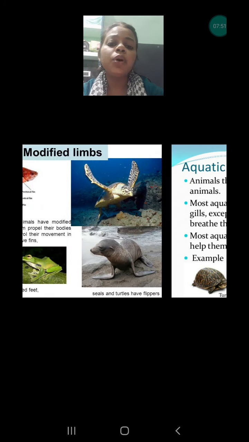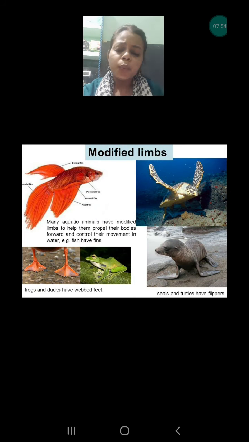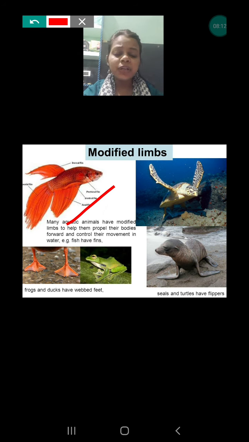Now we are going to talk about the modified limbs. What are the limbs? Limbs, in simple language I told you, can be the hand or leg. So at the place of hand and leg, some of the animals are having different body part that is required in their surrounding. Okay, like if we talk about the fish, fish is having fins because they don't need hand or leg. They don't have to walk, they don't have to do anything with the hand, but instead of that they have to swim into the water, so their limbs have been modified into fins.